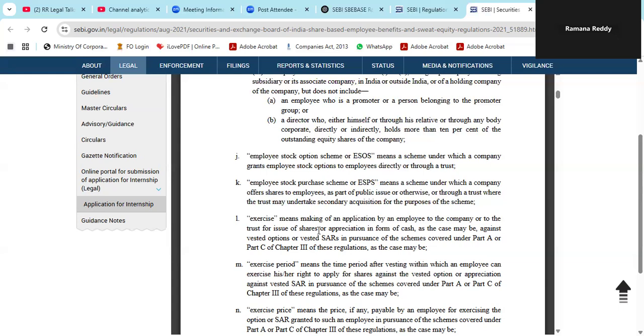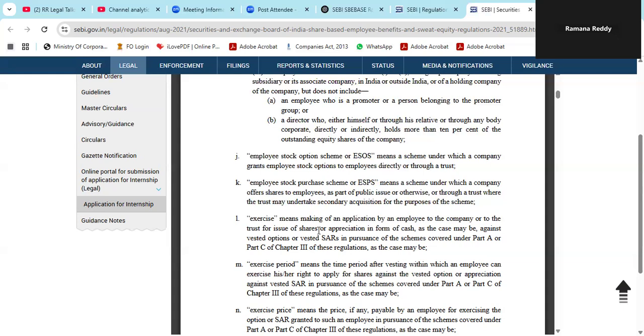What is exercise? I just told you the three stages. One is the grant stage, second is the vesting stage, final is the exercise stage. At the exercise stage, he is eligible and he makes an application to the company that yes, I am willing to exercise. So I will read out the definition for your benefit. Exercise means making an application by an employee either to the company or to the trust for issue of shares or appreciation in the form of cash, as the case may be, against vested options or vested SARs in pursuance of the scheme covered under Part A or Part C of the chapter.